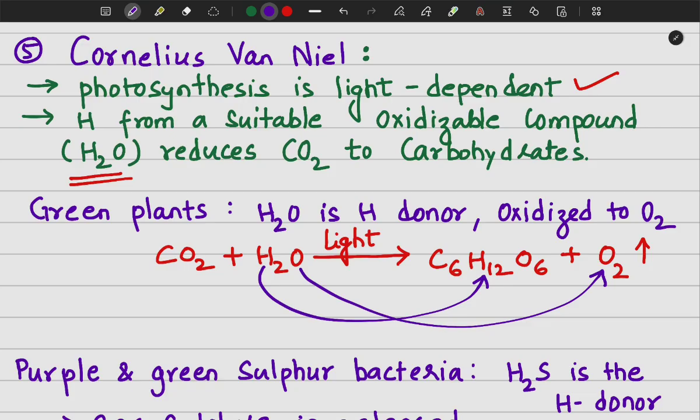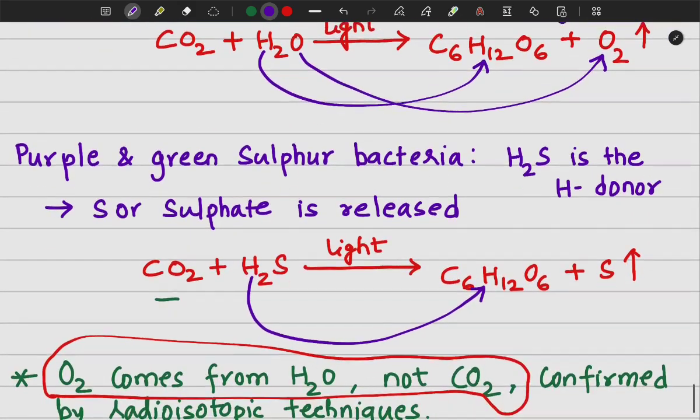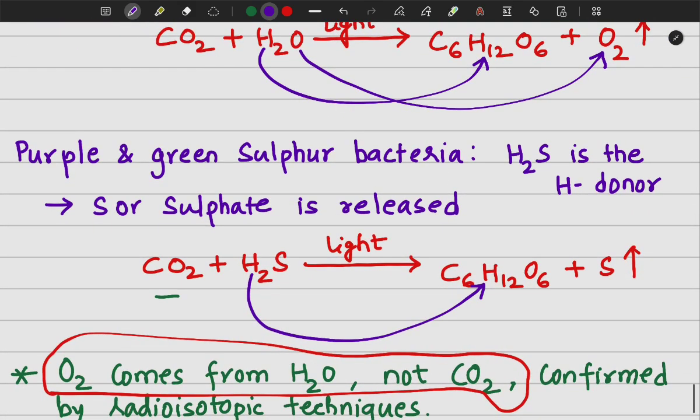Hydrogen from a suitable oxidizable compound, which is water, reduces carbon dioxide to carbohydrates. In other words, we can say that in the case of green plants, H2O is the hydrogen donor, and the oxygen which is released in the process of photosynthesis comes from water and not CO2. And this exact thing was later verified by radioisotopic techniques. In the case of green and purple sulfur bacteria, H2S is the hydrogen donor and not water, and instead of oxygen, sulfur or sulfate is released.